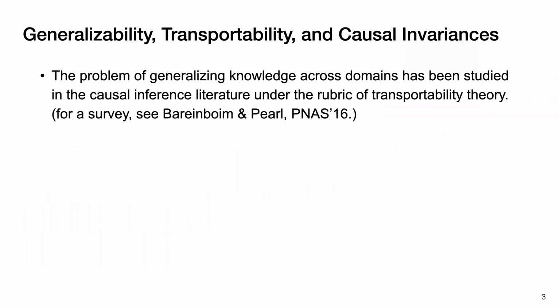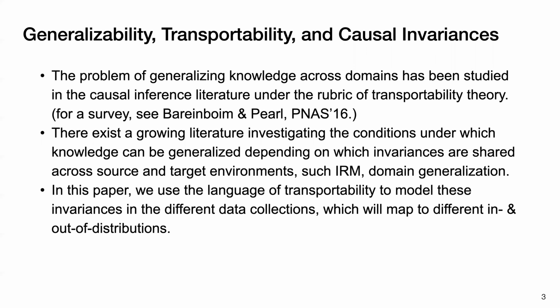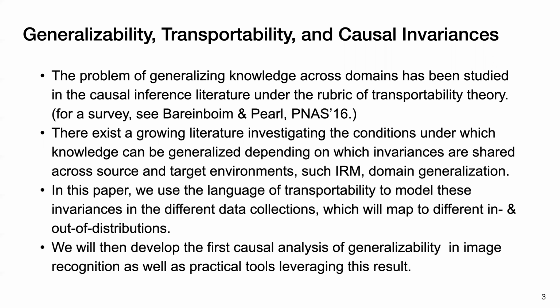Causal transportability has been studied in the causal inference literature. In the computer vision literature, much work has been done to learn models that can generalize to new domains. In this paper, we investigate out-of-distribution generalization through the lens of causality, where we introduce the first analysis and algorithm of transportability in image recognition.